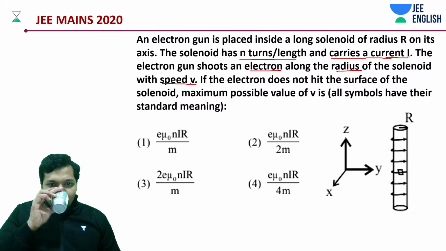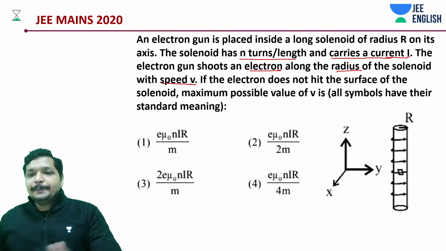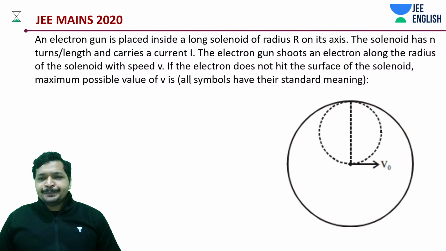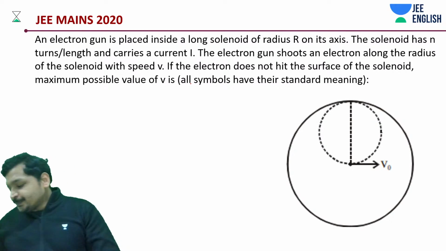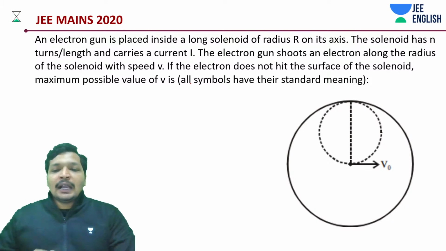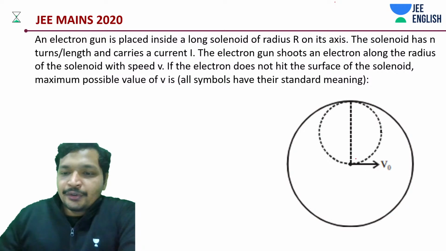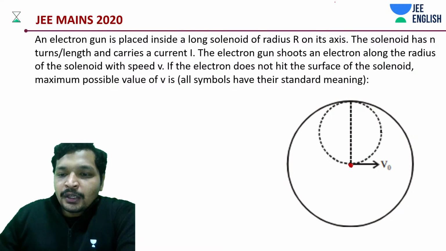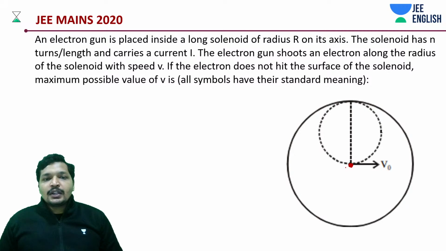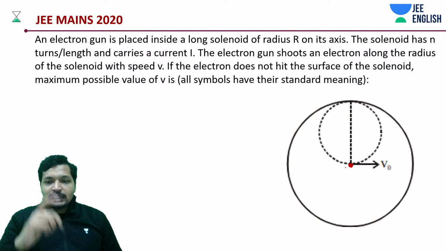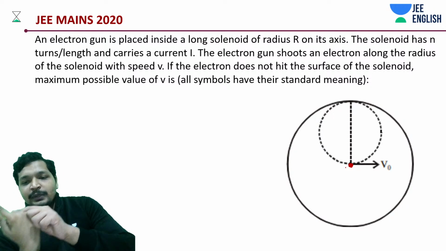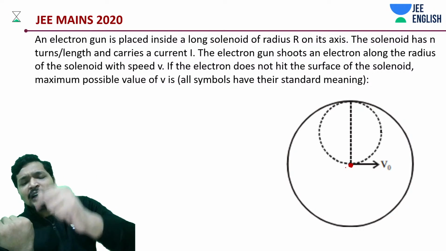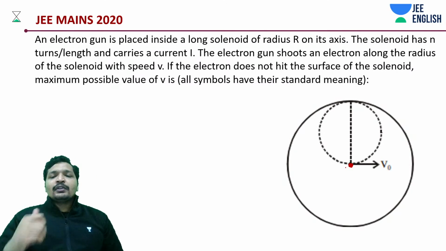First of all, let's understand this thing. We have shot this electron from the center. Solenoid is carrying current in this direction. Let's assume going to be like this, field is going to be like this, velocity is going to be like this, some force is going to be in the downward direction, or upward direction. It can be like current is being carried in this way.